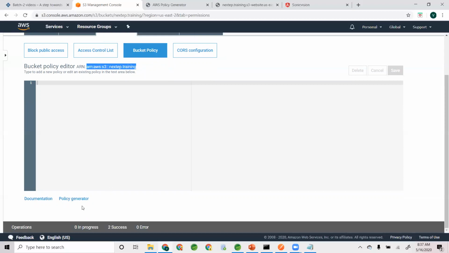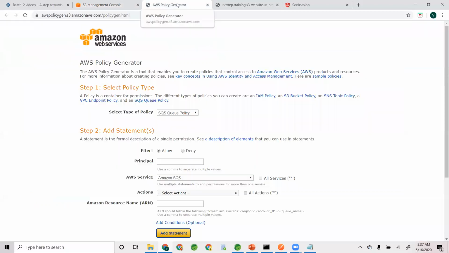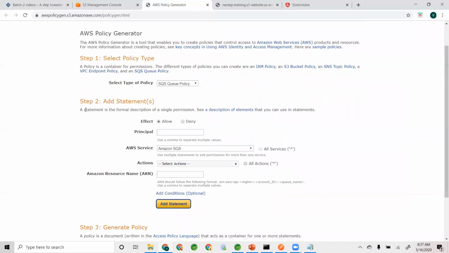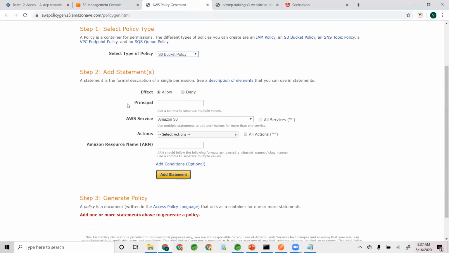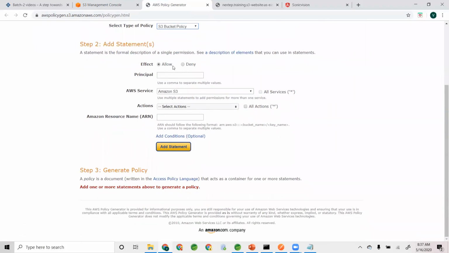Let's click on policy generator. I already clicked on it. It gave me here, select a type of policy. What do you want to do? It's an S3 bucket policy. That's what we are interested in. Effect. Are you allowing it or are you denying it? Yes, I want to allow.